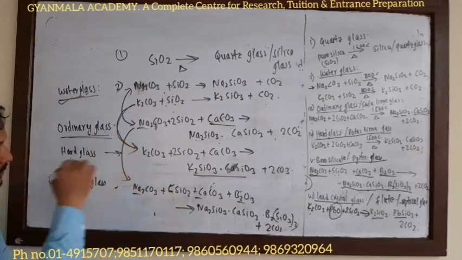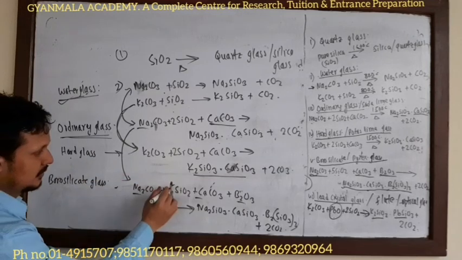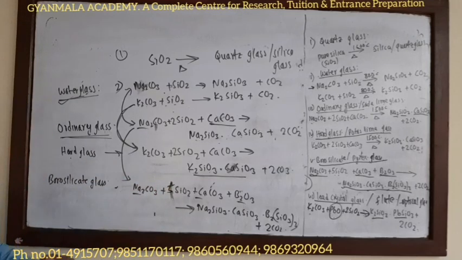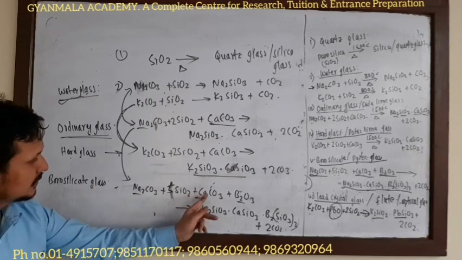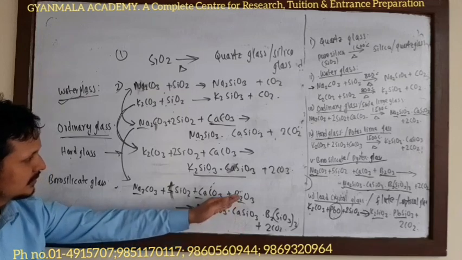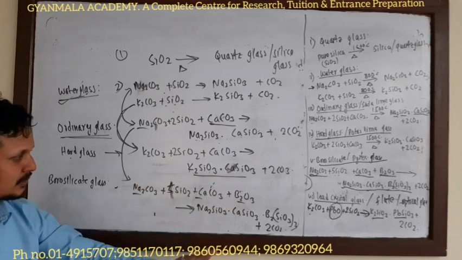Just balance it. These three metals form their respective silicates.